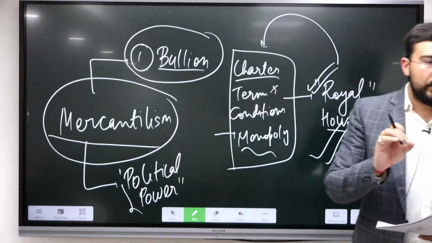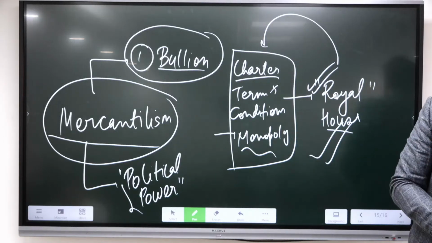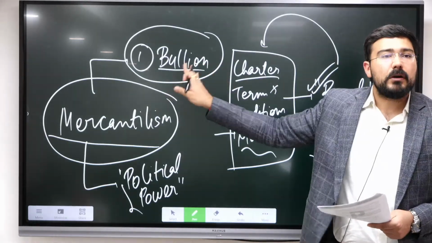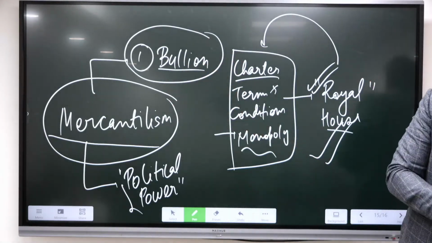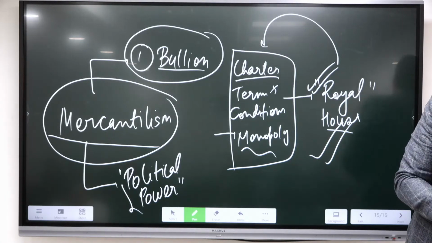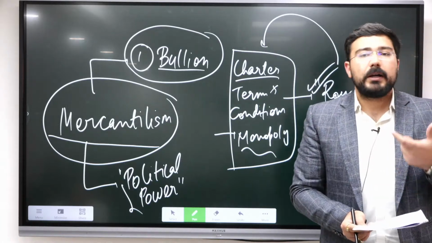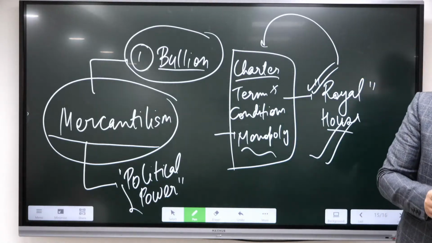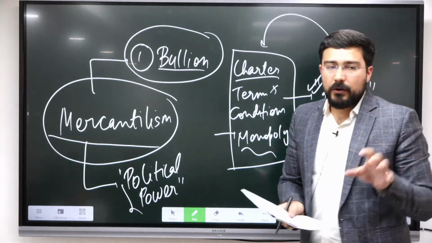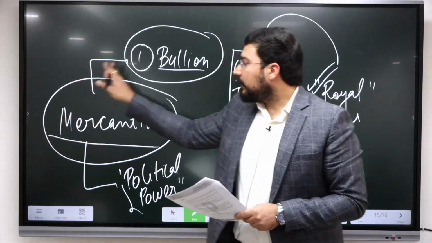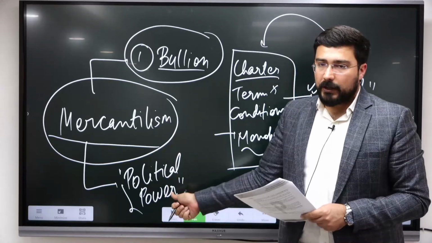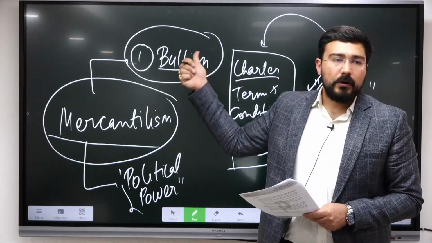The more area you have under control, the more you can influence the trade accordingly. Second, gold and silver are the most important wealth of nations, so that's why there was accumulation of bullion or wealth. Third, the value of exports should always exceed the value of imports to get a favorable balance of trade. And for that, what was required? The use of tariffs. And last, the colonies can provide raw material as well as become a market for the manufactured goods. That's why they wanted to have control over the distant land. All these became the basic part of mercantilism. In short, it is the use of political power for the accumulation of wealth or bullion.